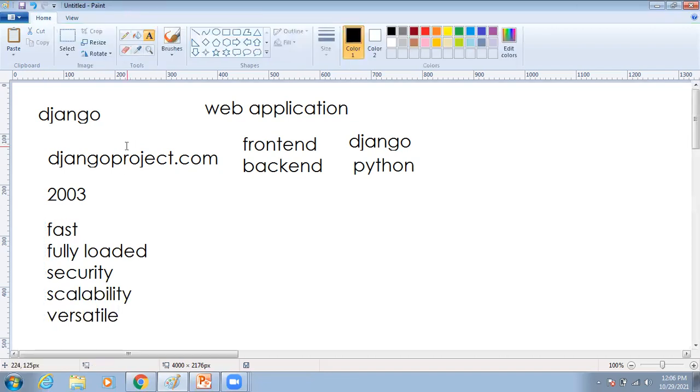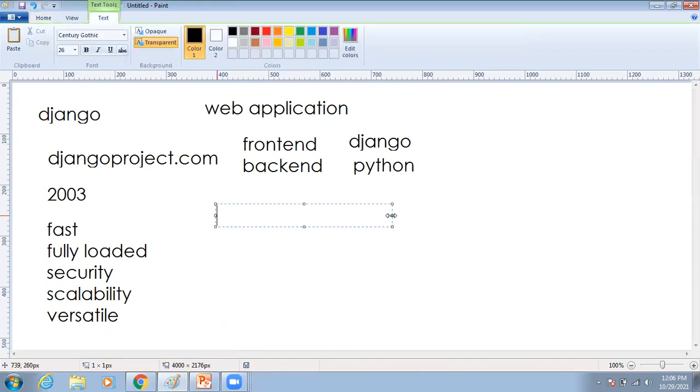Like Django, we have different frameworks available. But why are people going with Django? Just observe that currently all top applications we use in our regular life, everybody is using Django. YouTube, Facebook, Instagram, Dropbox, all top applications use Django for their security and scalability. So this is a small introduction to the Django framework.